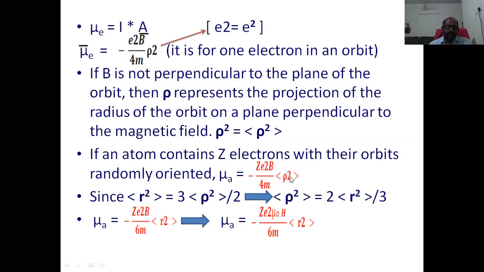of rho square. Since the electron charge distribution around the nucleus is spherically symmetric, in the case of a spherical charge distribution, the expectation value of r square is equal to 3 by 2 times the expectation value of rho square. From this equation, we get rho square and substitute it in the above equation: rho square is 2 by 3 times r square. So in this equation, we have written it like this.